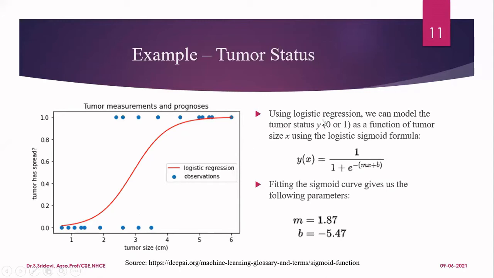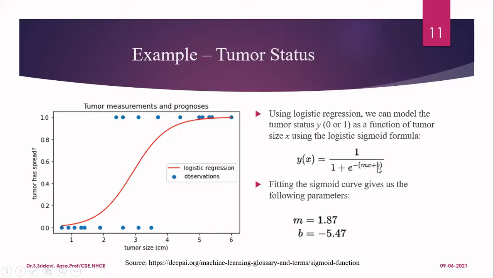Now, if we use logistic regression, we can model the tumor status y, which is our output, as either 0 or 1. It is a function of the tumor size x, and we can apply this formula. X is our input and y is the output. y of x is equal to 1 divided by 1 plus e power minus (mx plus b).